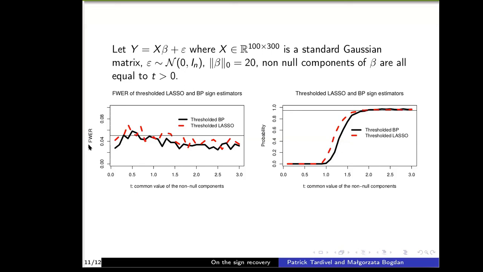You may notice that empirically, using our strategy to compute a threshold, we approximately control the family-wise error rate at level 5% with both thresholded basis pursuit and thresholded lasso. And now, if we look at the figure on the right, the x-axis still represents t, how large the non-null component of beta is. The y-axis represents the probability of sign recovery. And you may notice that when t is large, the probability of sign recovery by thresholded basis pursuit and thresholded lasso is for both estimators close to 95%, that is 1 minus the family-wise error rate, actually.